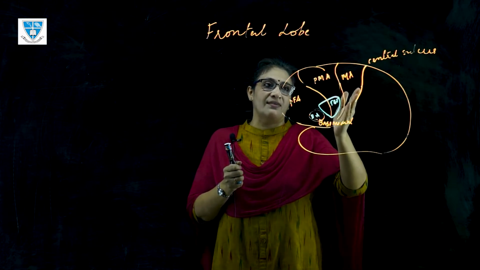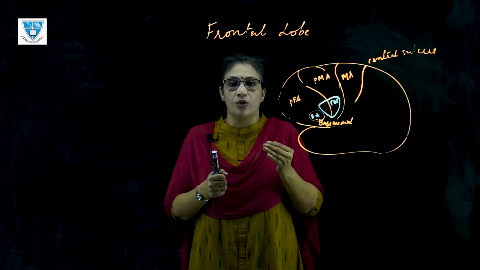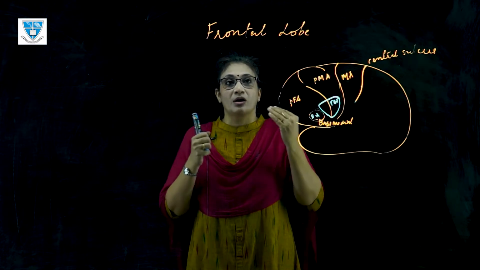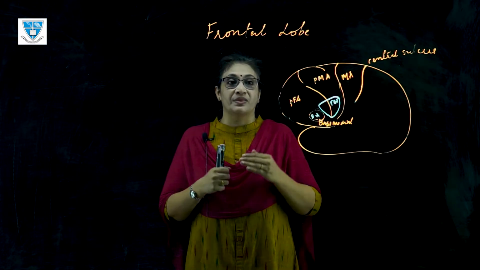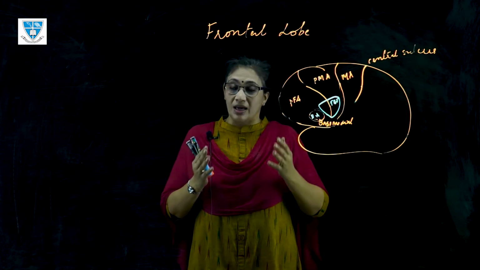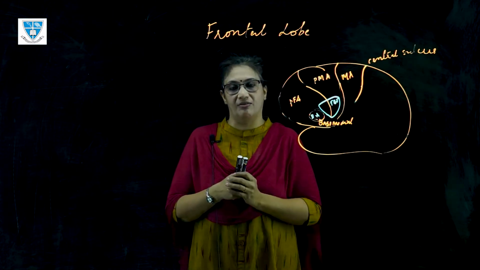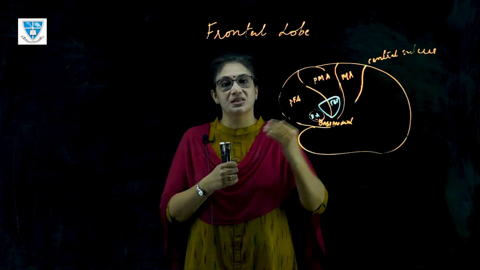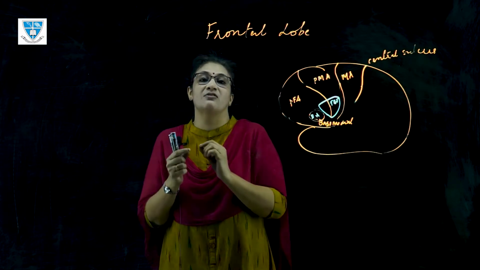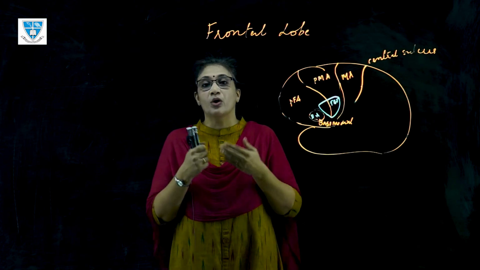Now, we have seen that the motor area is involved in motor activities. So even before you get involved in some motor activities, the frontal lobe knows what all things should be involved in that activity. The planning is done by the frontal lobe, and the premotor area makes sure that you engage in sufficient movement required for that particular activity. For example, you are trying to climb stairs. The motor activity involved is entirely different from when you are trying to walk, when you are running, or when you are reading a book.